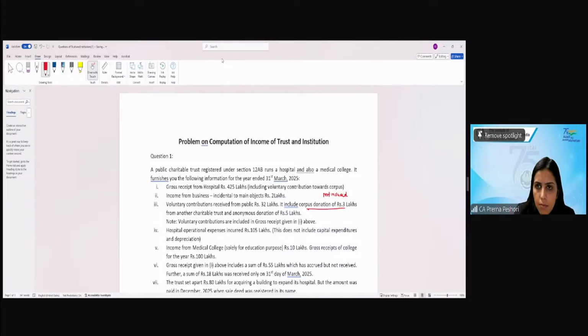We have to include it. Yes, you have to include it. So, income from business. Here, do we check the condition of 20%, students? Do you check whether it exceeds 20% of your total receipts or not?